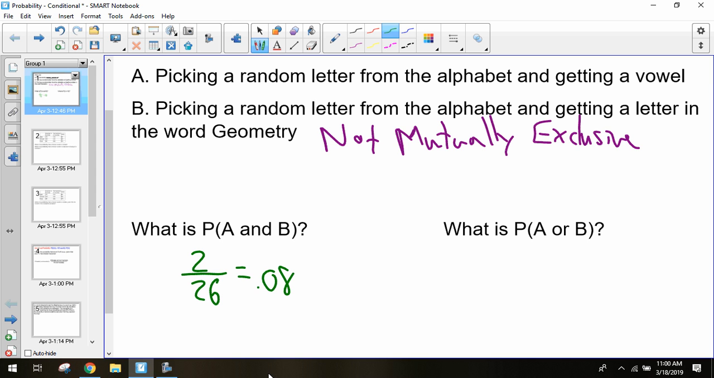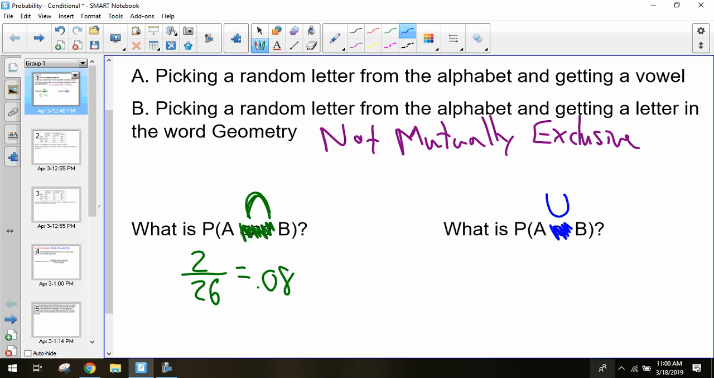Now we're thinking about the probability of getting a vowel and a letter from geometry. Once again, we talked about these. Instead of writing and, you might see that upside down U sign, the intersection. Or instead of writing or, you might see our capital U, the union. And those are just different ways of writing it that we want to be familiar with.